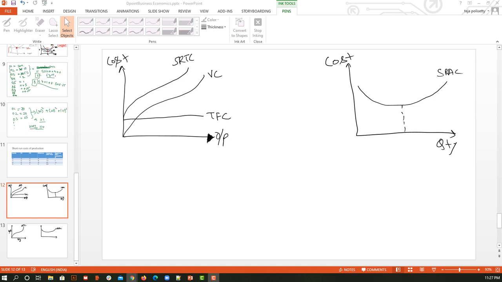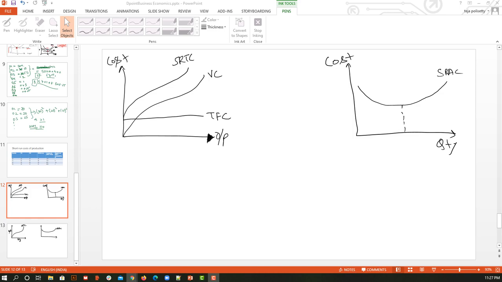For example, suppose the capacity was 1000 units per day, and now I bought one more machine to produce 1100. For that extra 100, my variable cost is going to increase. So if I try to produce more than my optimum capacity, my average cost is going to increase. So as you are able to understand the short run, the same thing we are going to accumulate, or sum up, to get the long run.